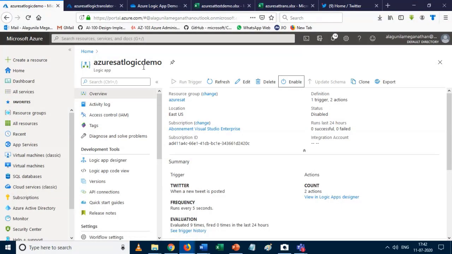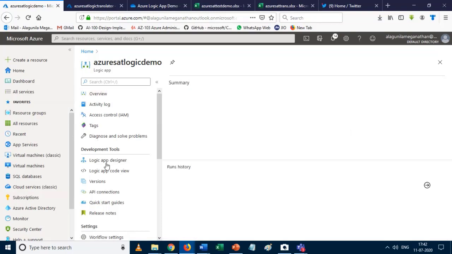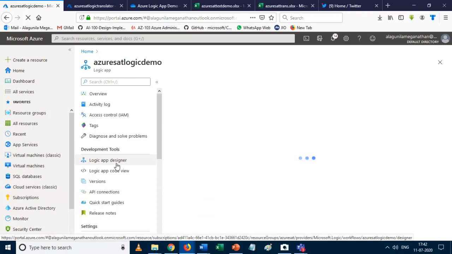Yes, this is a flow. Once you have a logic app, you land on this page. This is an overview of your logic app. In that you can find the logic app designer window. Okay, so I click on the logic app designer window. Here we can connect our services.